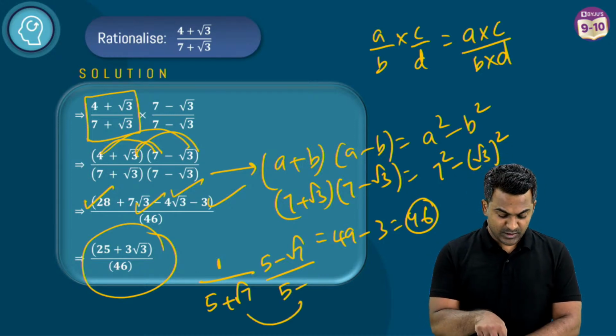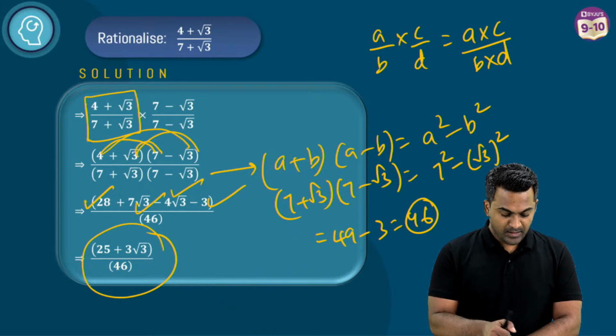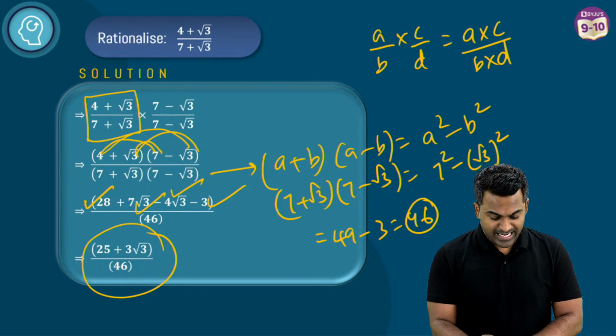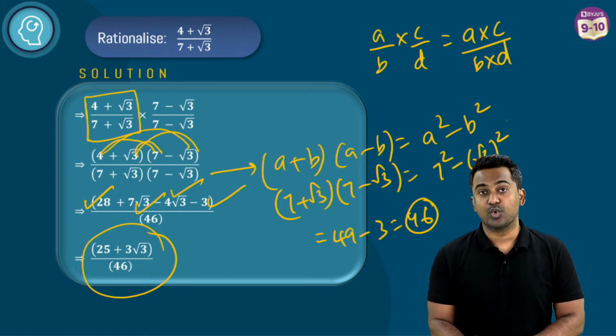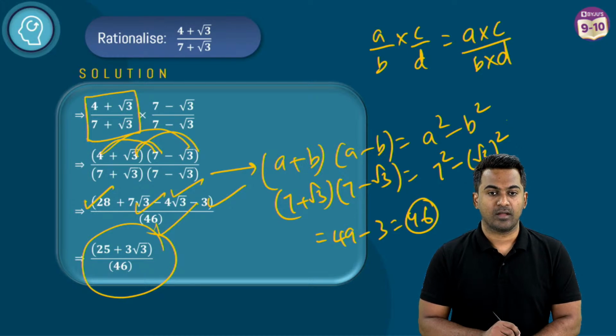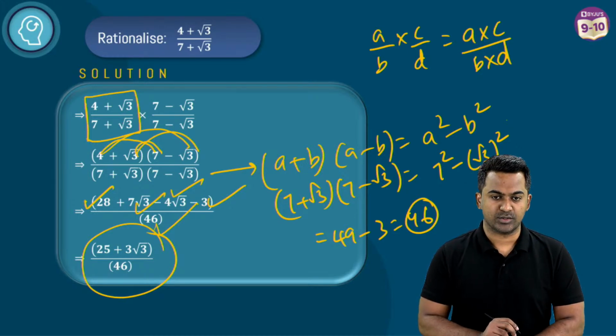How did you get 46? Look, I showed you the working out here. The denominator is in the form of a plus b multiplied with a minus b. All right. a is 7, b is root 3. So the answer will be a square minus b square. a square will be 7 square, which is 49. Root 3 square will be 3. 49 minus 3 is going to be 46. All right. I hope you've understood how we got the 46. All right, so done. Cool.